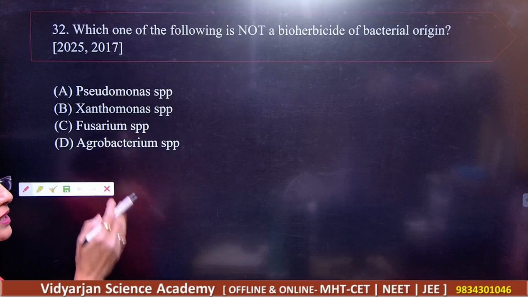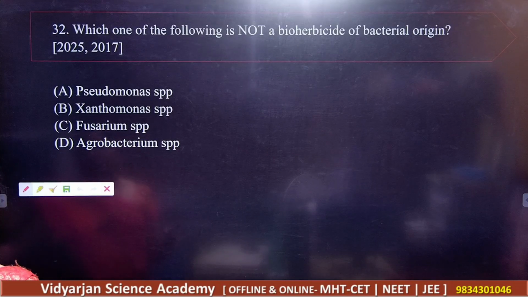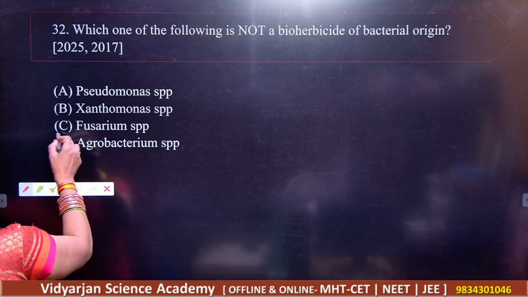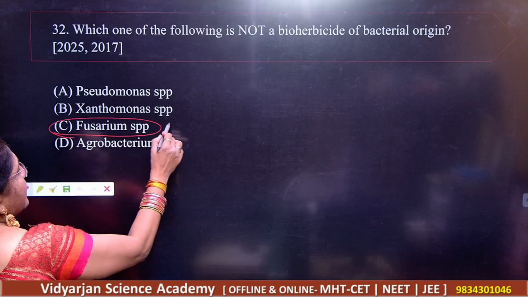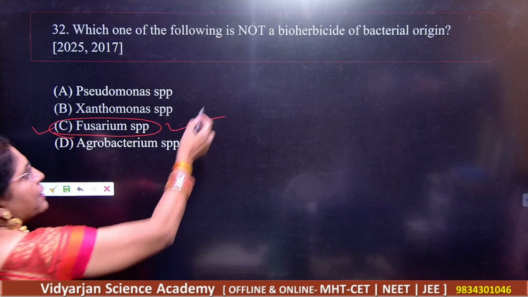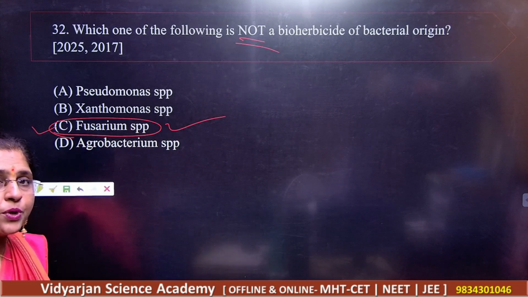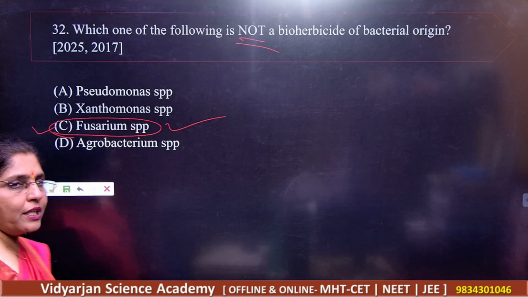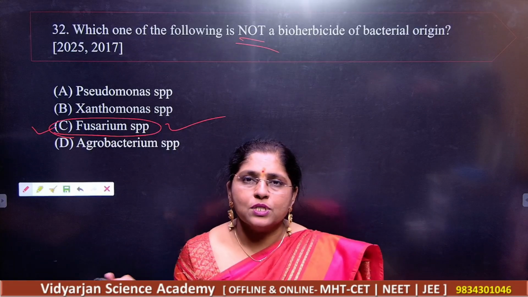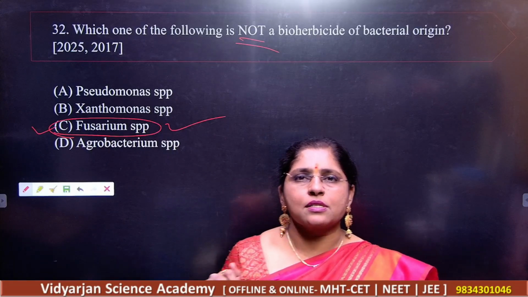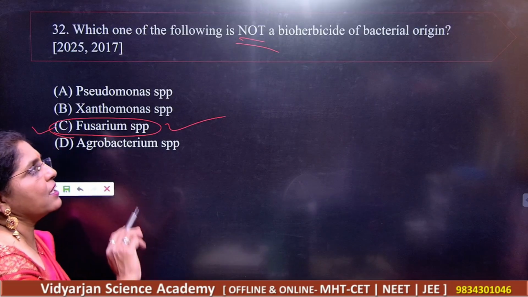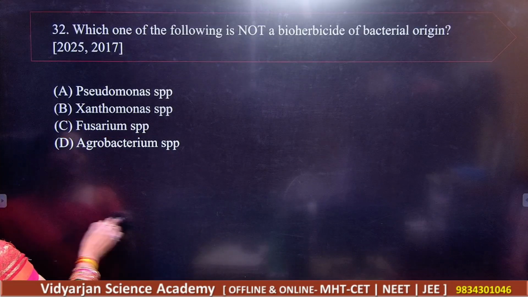So what they are asking is which is not a bioherbicide. Got it? So Fusarium species is not the bioherbicide. They are asking us which is not. So which is not here? Fusarium. You know that Fusarium is a fungus, right? It is not acting as a bioherbicide here.